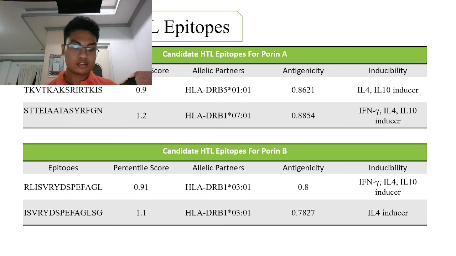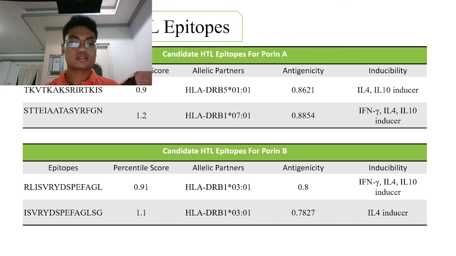The HTL epitopes were predicted using the IEDB MHC-II binding server. The server predicted 41 epitopes for pairing A and 22 epitopes for pairing B. A percentile rank of less than 1.5 was used, and the allelic partner was determined at the lowest percentile score to have high binding affinity, while the test is used to determine if they are inducible to interferon gamma, IL-4, and IL-10. Based on the inducibility test, there are two candidate epitopes for pair A and pair B.